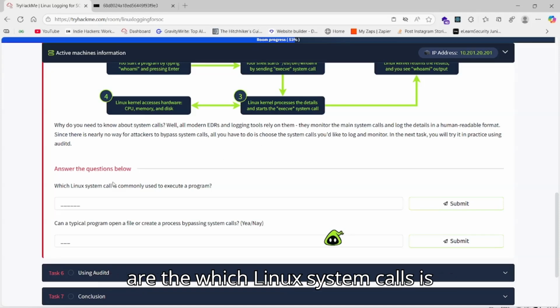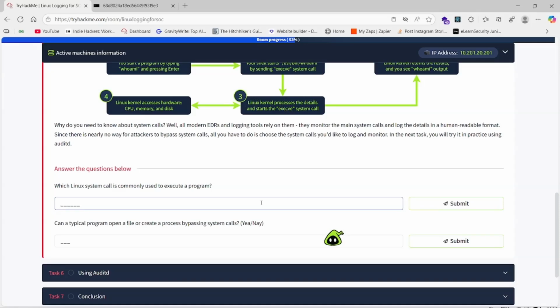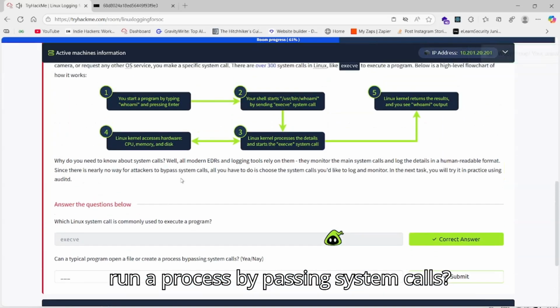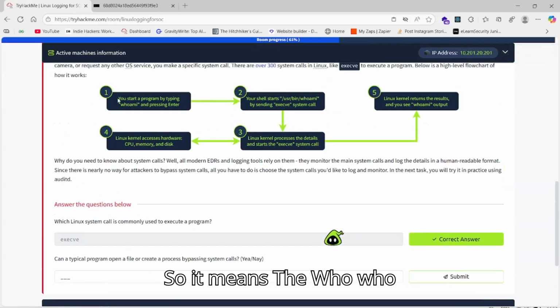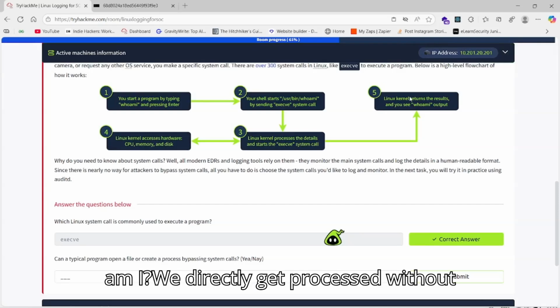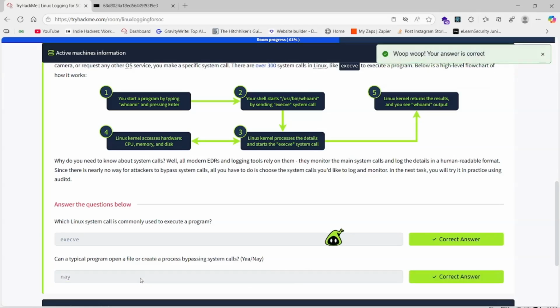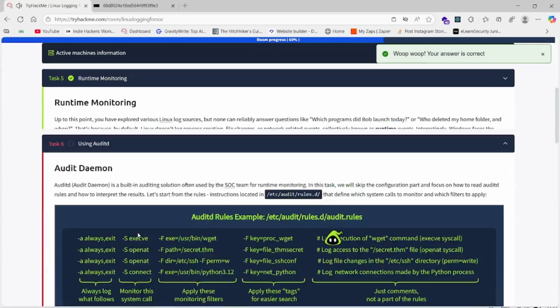Okay, here is which Linux system call is commonly used to execute a program. The answer is here itself in the third process, execve. Here we go. I think the answer should be right. We will come here. Can a typical program open a file or run a process bypassing system calls? So it means the whoami, we directly get processed without the system calls. The answer is very simple. No, here we are. The answer is right.